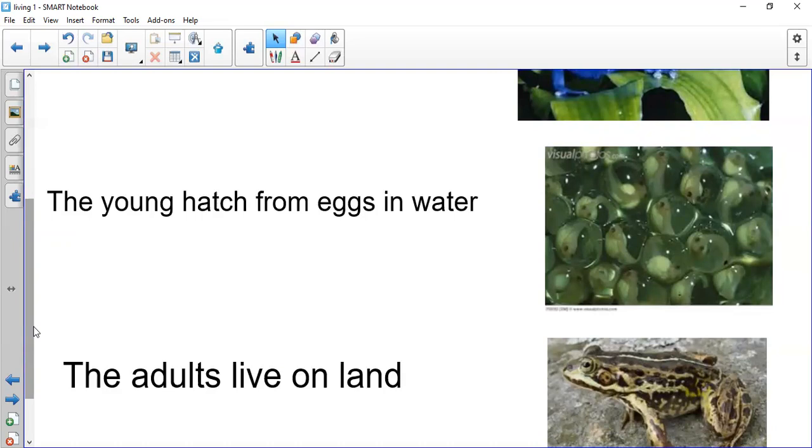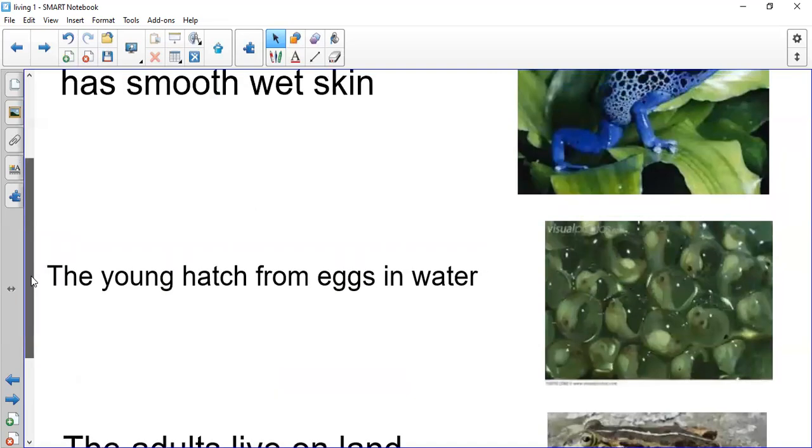So the amphibians live in water at the beginning when they were a baby. They live in water, but after this, when they grow up and become adult or big amphibians or big frogs, they jump and they live on land, not in water. Okay, so one more time, today what will we speak about? We will speak about amphibian.